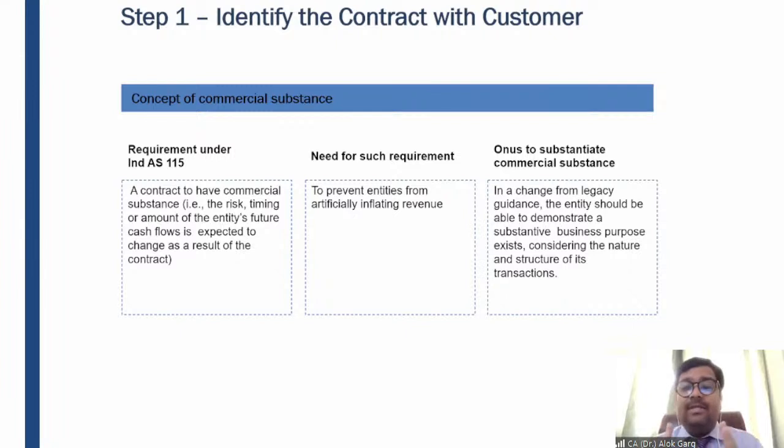So this commercial substance is very important. What is a commercial substance? When you are exchanging different goods or services, and the risk, timing, or amount of the cash flow from these different goods or services are different. So the transaction should have a meaning, a commercial viability, a commercial meaning. Say there are two friends. One friend is saying, you teach me the consolidation and I'll teach you Ind AS 115. This transaction does not have a commercial substance.